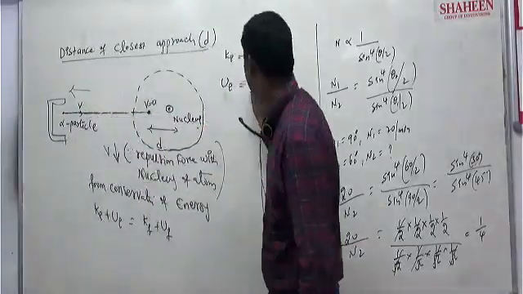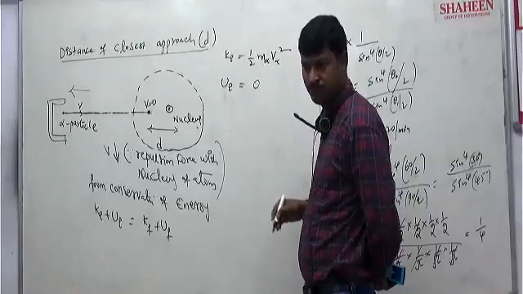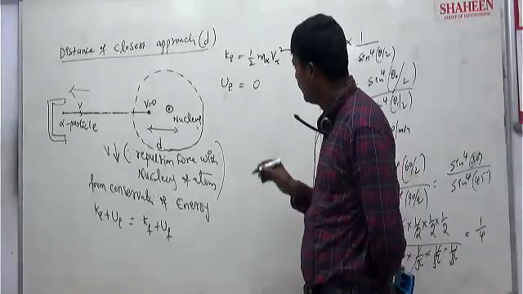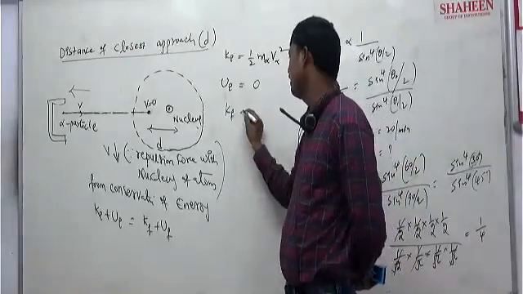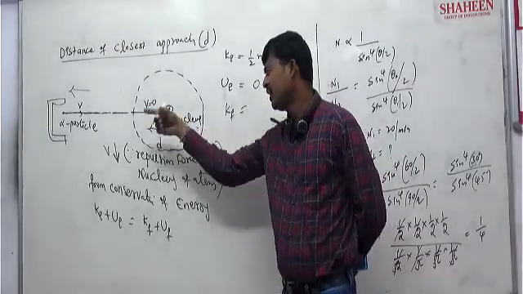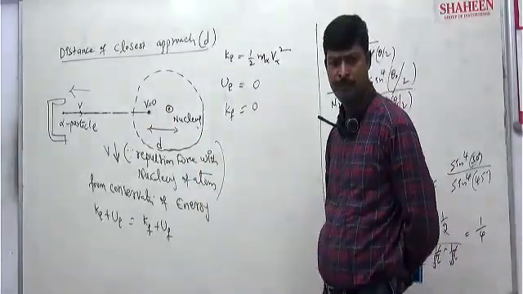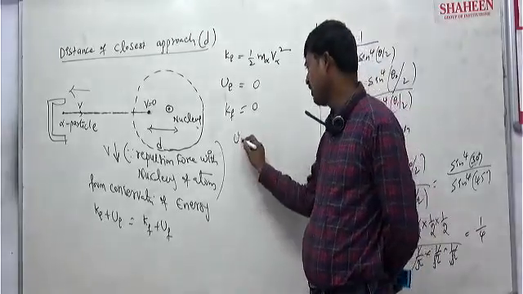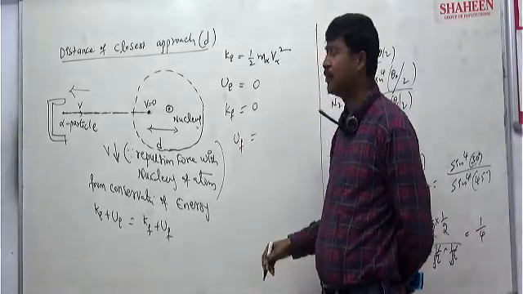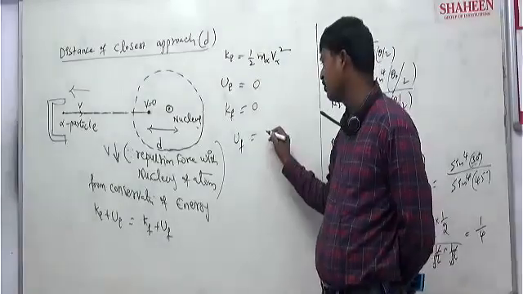So you can say that initially the potential energy is 0. Then final kinetic energy, tell me. At the closest distance, the final kinetic energy is 0, because the alpha particle comes to rest. Then final potential energy, tell me. Potential energy is basically K Q1 Q2 by the distance.